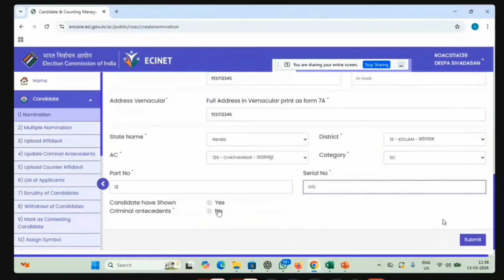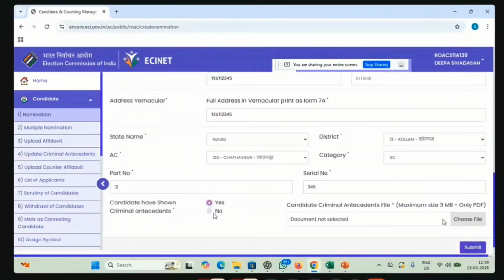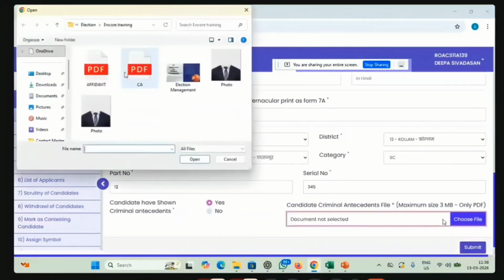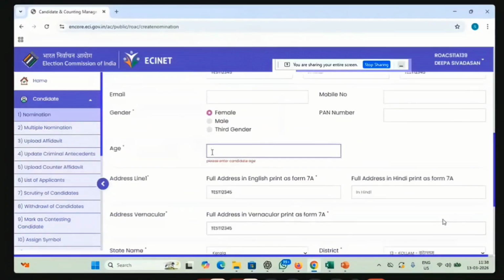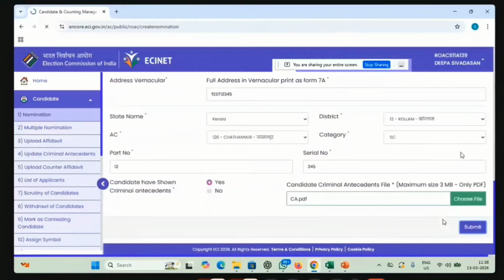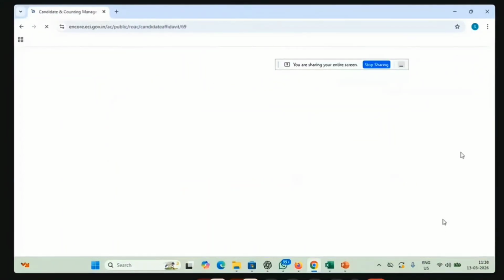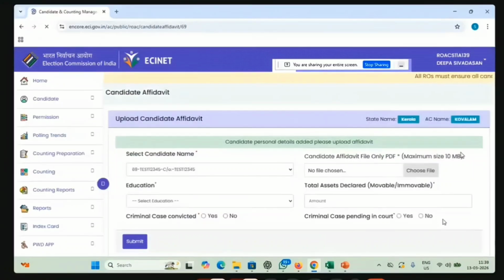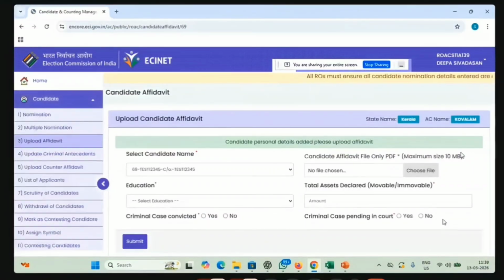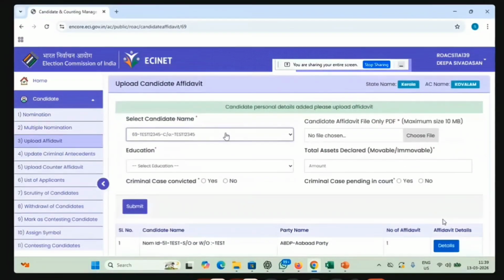Okay, we have entered one nomination where he is applying for the first time, and criminal antecedent is there. We have uploaded his criminal antecedent details and then submitted it. We forgot to enter the age, so submit it. Once we submit the nomination, the next page is where we have to upload the affidavit. Earlier we uploaded only the criminal antecedent. So the next step is to upload the affidavit for that candidate.